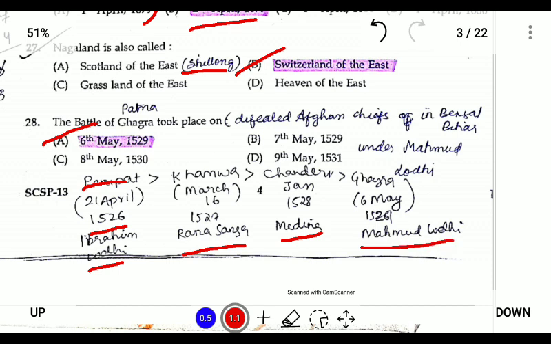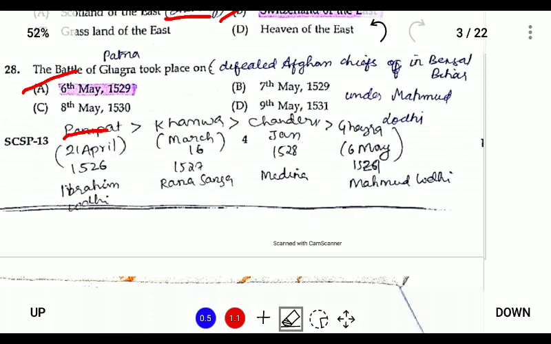So we can remember as Battle of Panipat B, Battle of Kanwa K, Battle of Chanderi C, and lastly the Battle of Gagra G. So B, K, C, G. Battle of Panipat, Kanwa, Chanderi, and Gagra. So the Battle of Gagra took place in 1529.